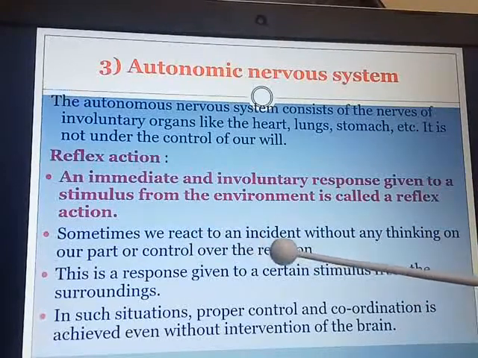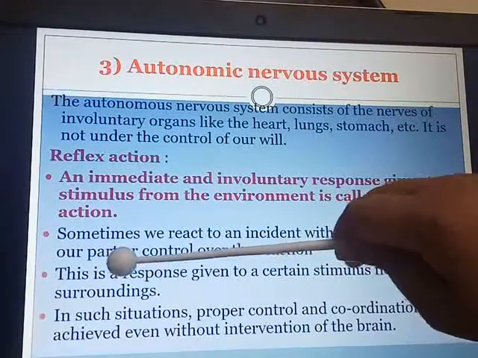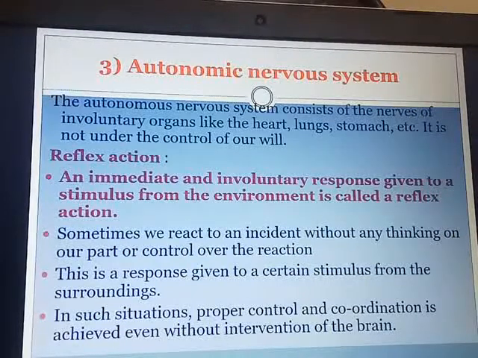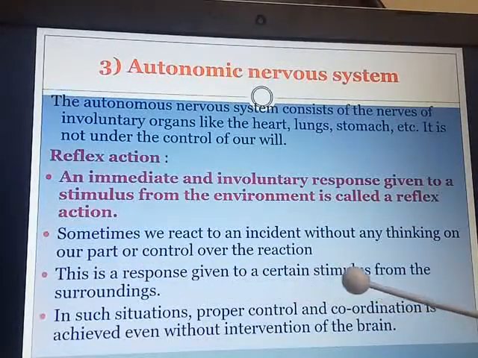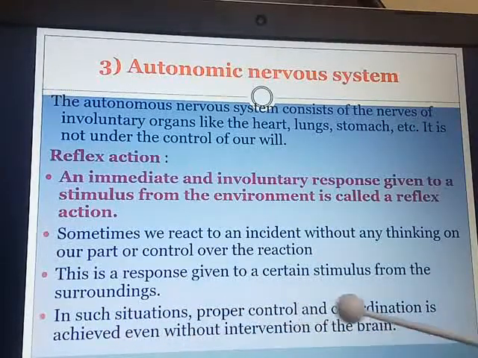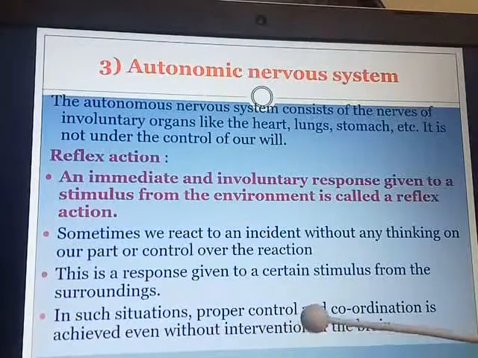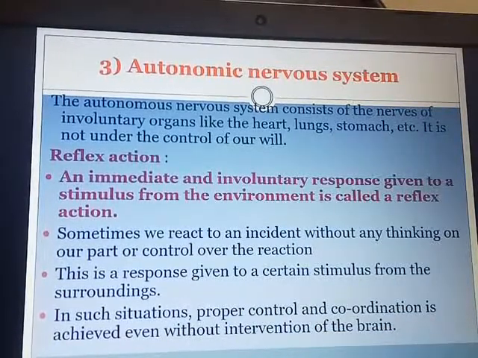Sometimes we react to an incident without any thinking on our part or control over that particular reaction. Here we didn't know that we had to withdraw our hand. You can say accidentally you have touched that hot object and you have taken your hand back. This is a response given to a certain stimulus from the surroundings, and in such situations proper control and coordination is achieved even without the intervention of the brain. Here it is a sudden response which you are giving. Your brain is not helping out in any action.